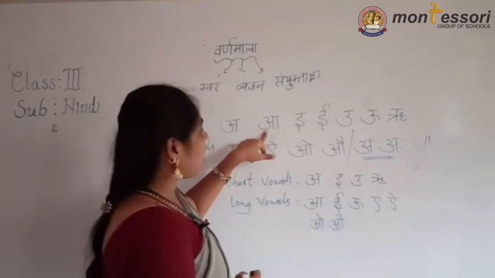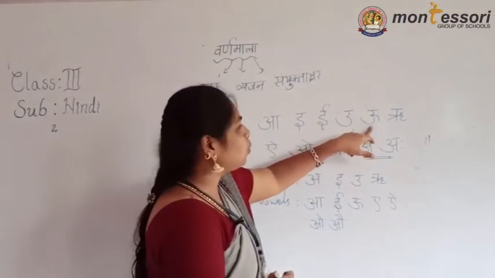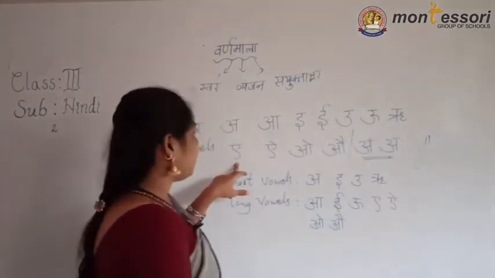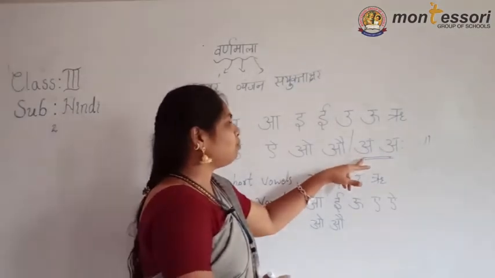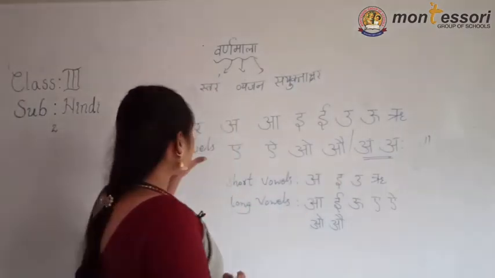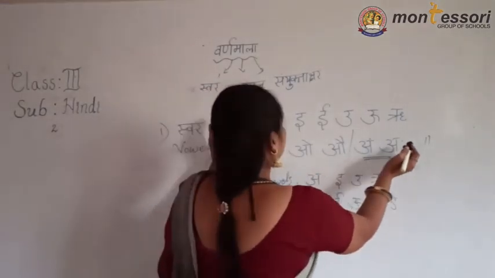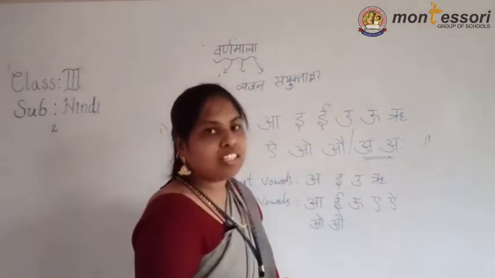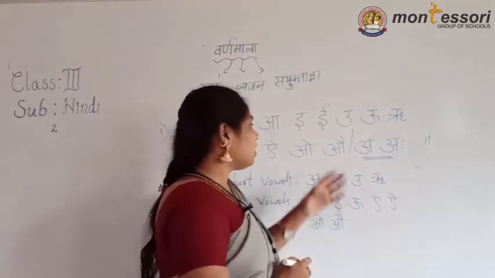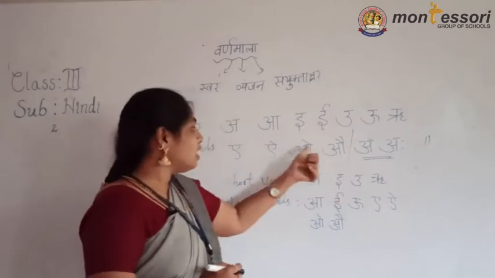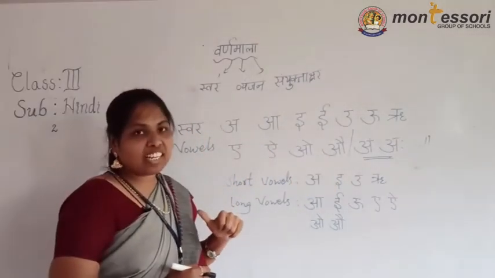A, I, U, Ru, A, I, O, Au, Aha. These A to Au letters are Swarakshar letters, I told you, no? These are Anuswar. Which belongs to which part?